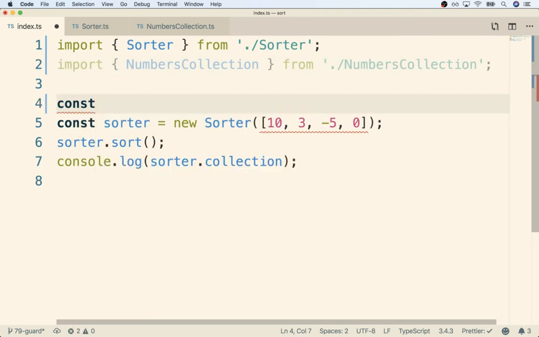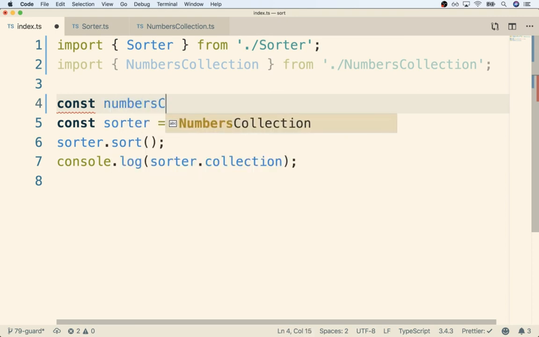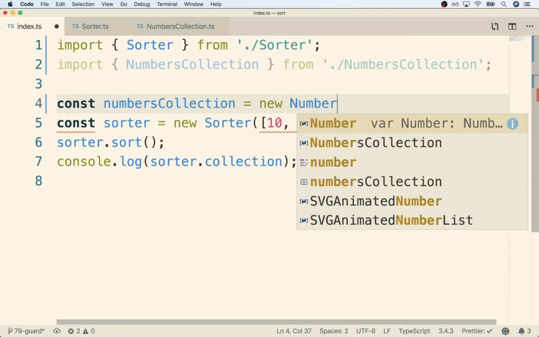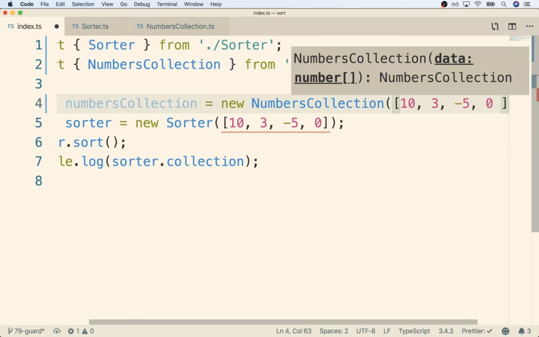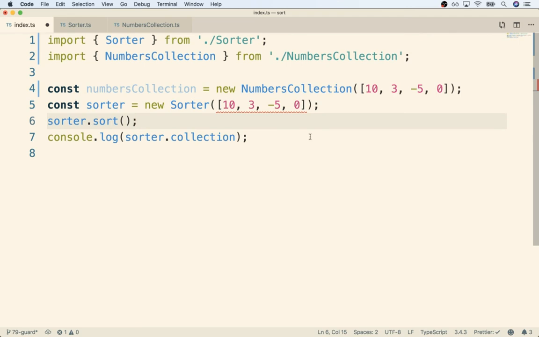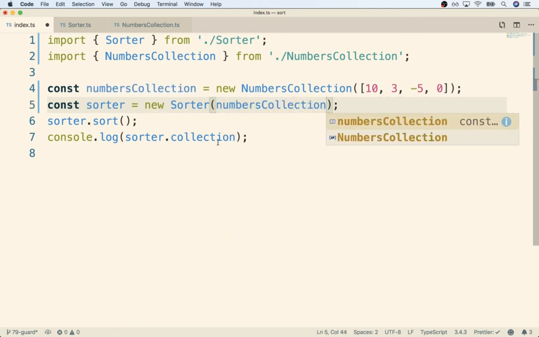I'm then going to create a new instance of a numbers collection. I'll call this thing, how about just numbers collection? No need to be fancy. So this will be a new numbers collection, and I'm going to pass in the array of numbers I want to be sorted. So I'll do like 10, 3, -5, and 0 again. And I'll zoom out just for a second. And now when we create our instance of a sorter, no longer are we attempting to pass in the array of numbers we want to sort directly. Instead, we are passing in an object that has the data we want to sort and those two very specific implementations for those two steps that are going to be very different for every type of data we try to sort. So now to new sorter, I'll pass in numbers collection like so.